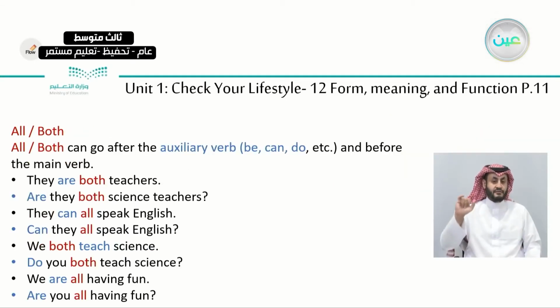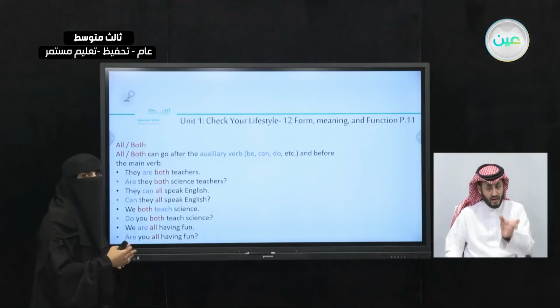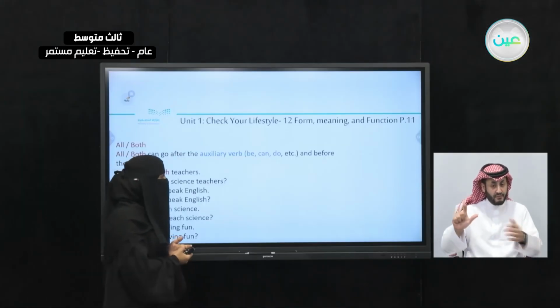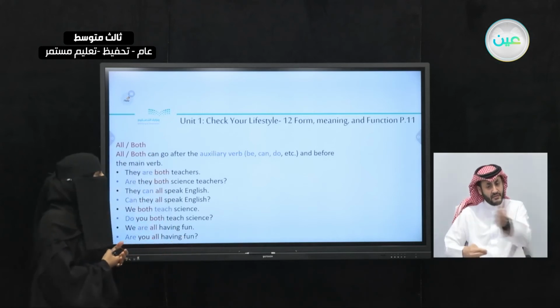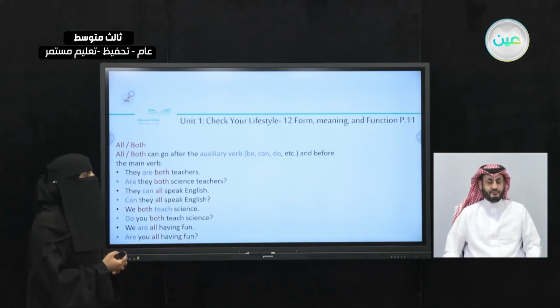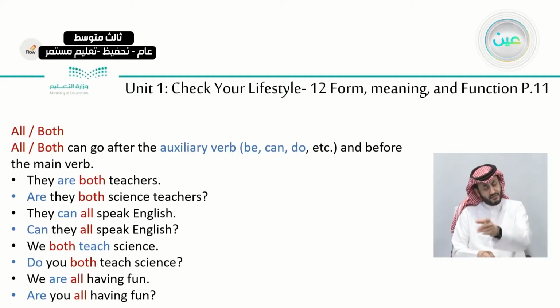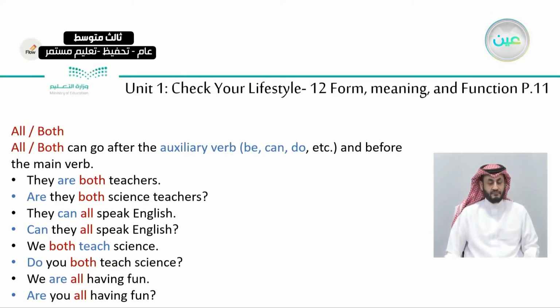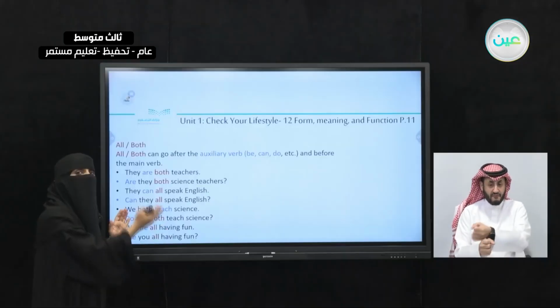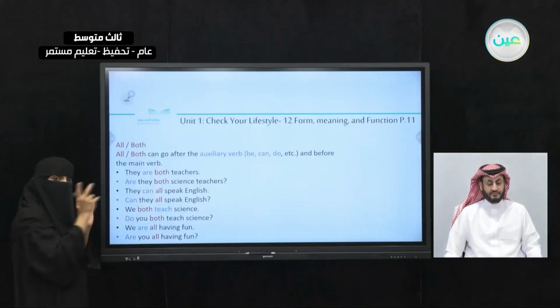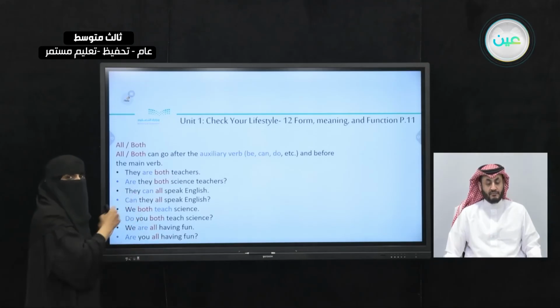Now let's look at your books. All and both. All and both can go after the auxiliary verb, like the verb to be. Are, is, am. We use it after the auxiliary verb be. Also, we can use it after can, after do, but before the main verb. It has to be before the main verb. So between the auxiliary and the main verb, we can use it. If there is no main verb, it's okay. You can put it after the auxiliary verb. But if there is a main verb, it has to be before it, okay?